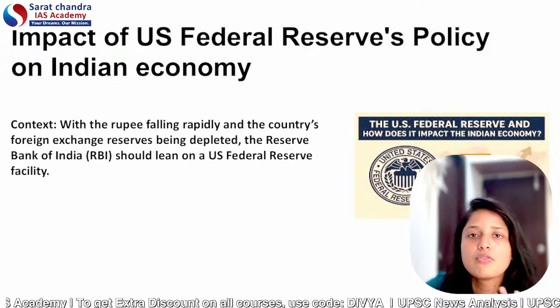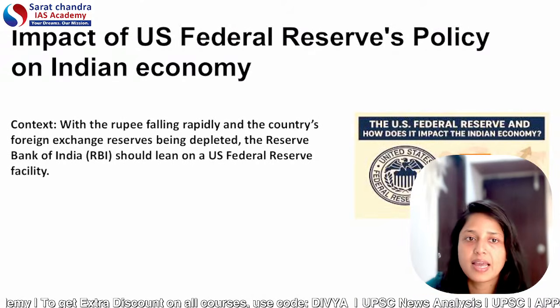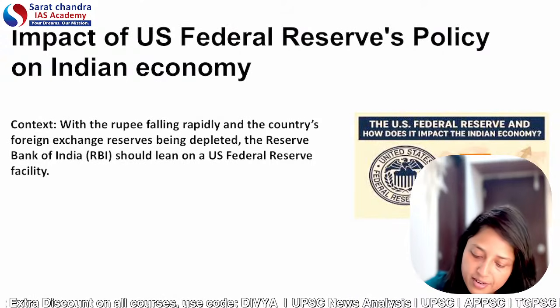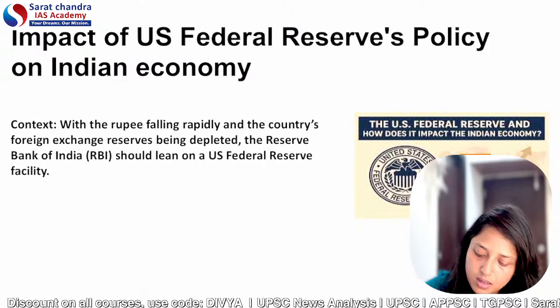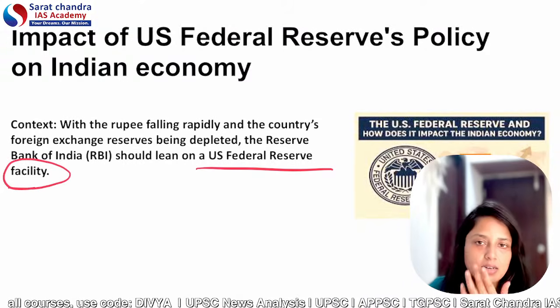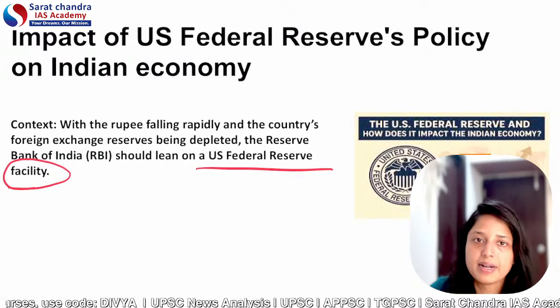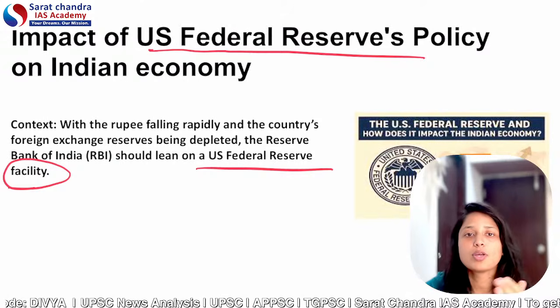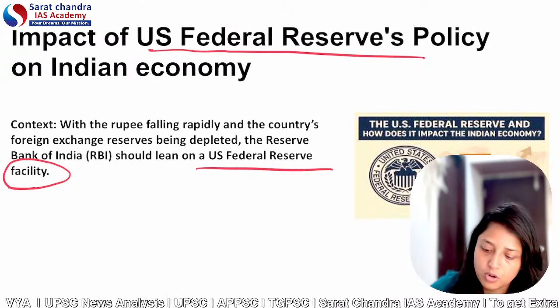So at present, what happened? The context is that the former Deputy Governor of RBI has recommended that India can use the Federal Reserve facility of the US to deal with the falling rupee. So let's understand what was recommended, and then we shall understand the impact of US Federal Reserve's policy on the Indian economy.